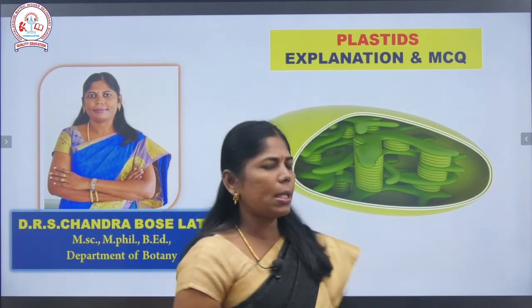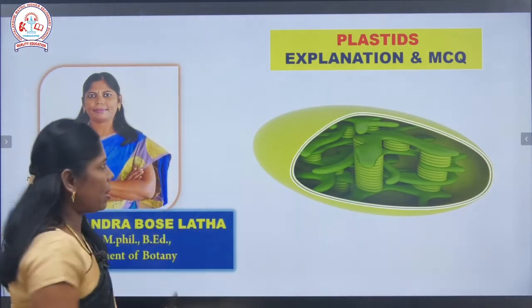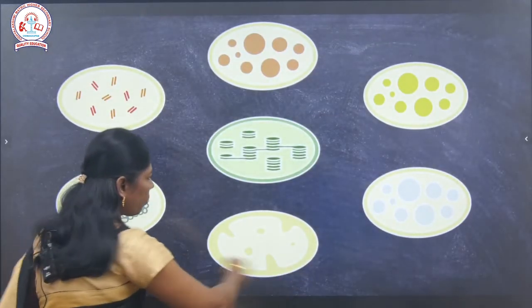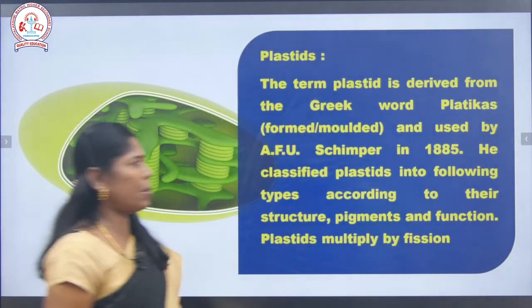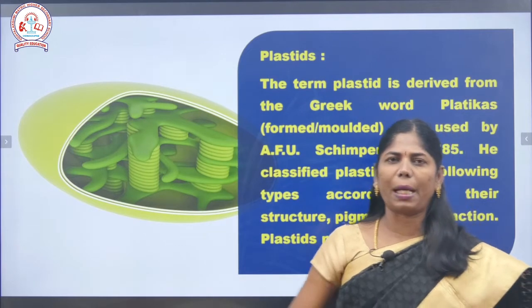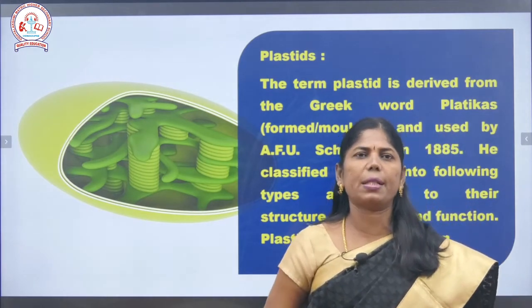So what are plastids? The plastids are the cell organelle that is present in the plant cell. That is the main difference. What is the main difference between the plant cell and animal cell? The main difference is the plastids.